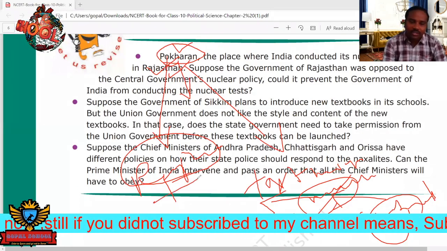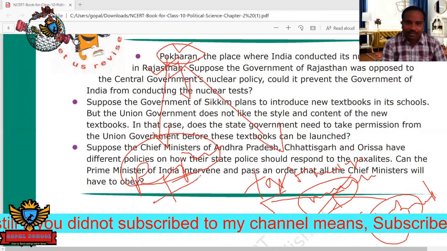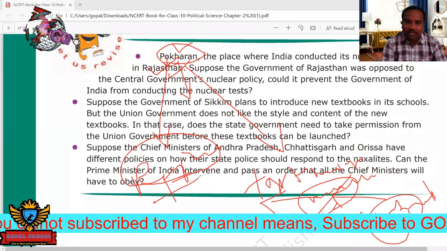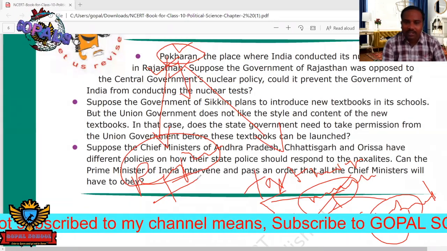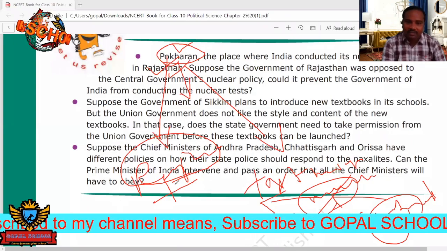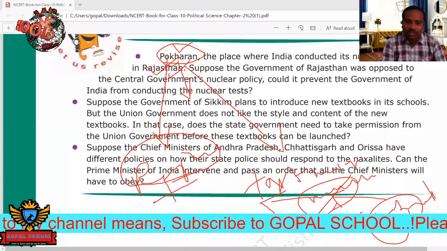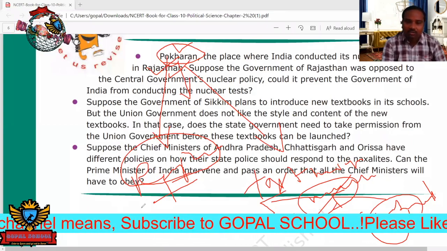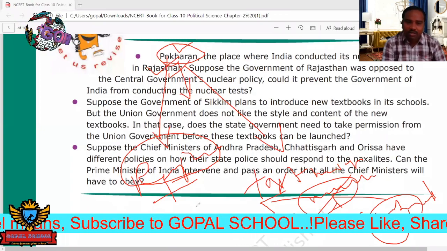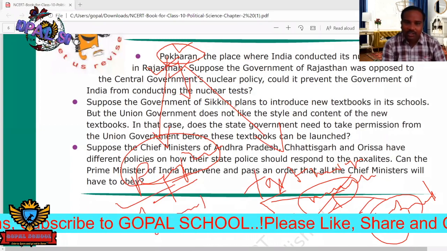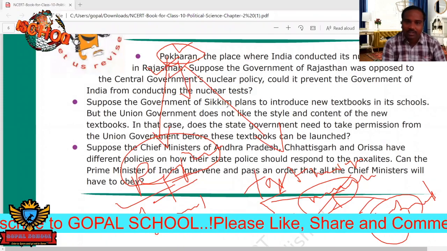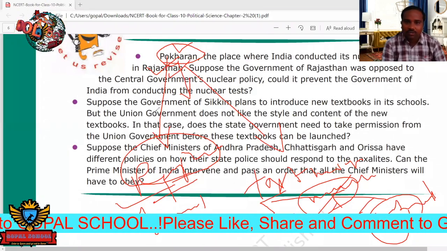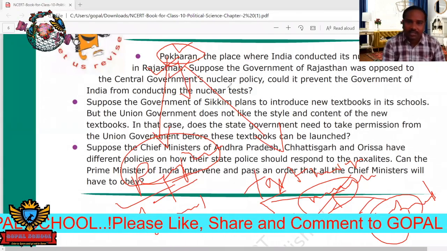Then what will happen? Rajasthan will reject this. In the past decades, the Rajasthan government has argued that the central government should not go for nuclear tests in Rajasthan, as Rajasthan is completely becoming a polluted area. So like that, some allegations are there.